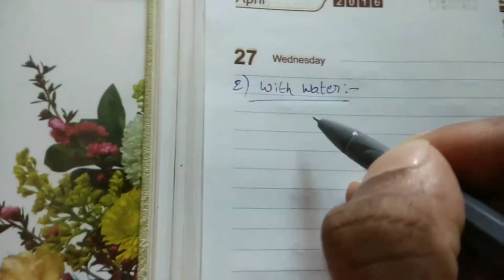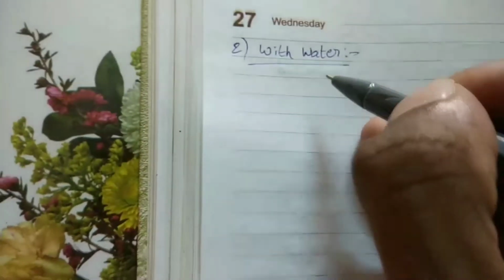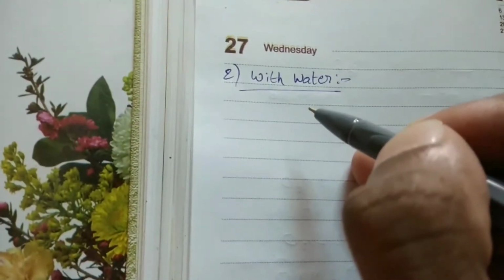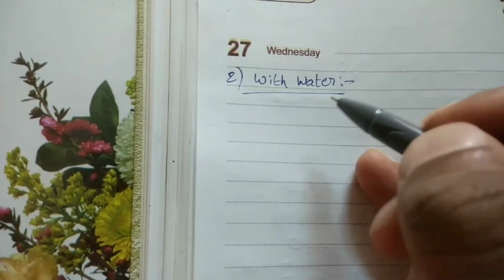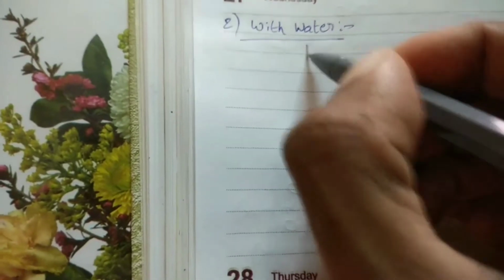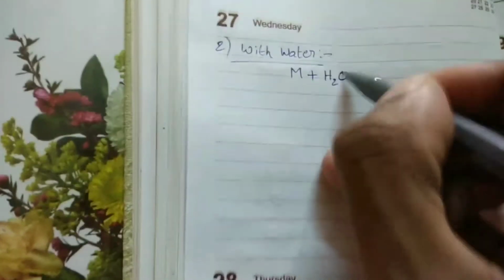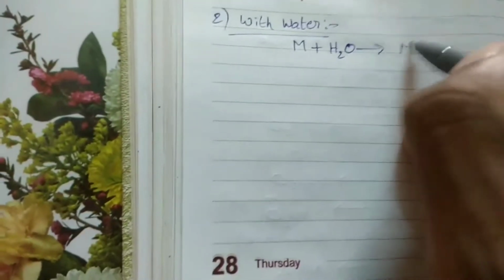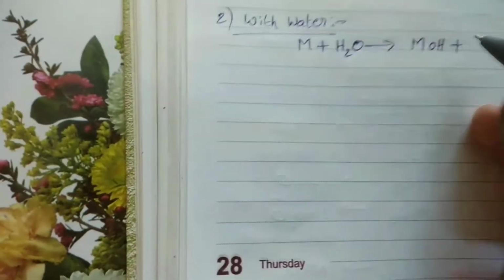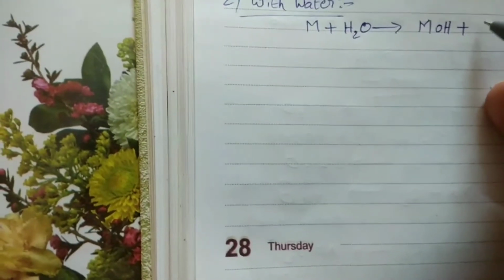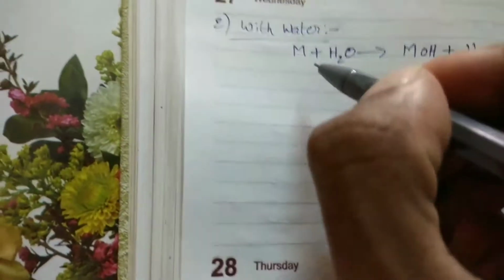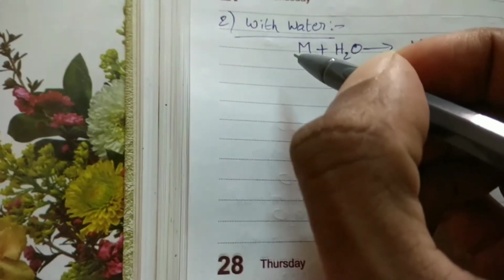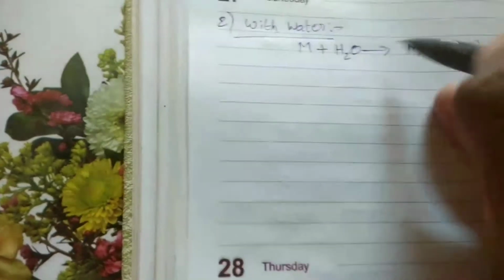alkali metals react with water and form corresponding hydroxides. Those are basic in nature. Because of this, we can say these compounds are alkali metals. See this general reaction, M plus H2O gives rise to MOH plus H2. Balance this.